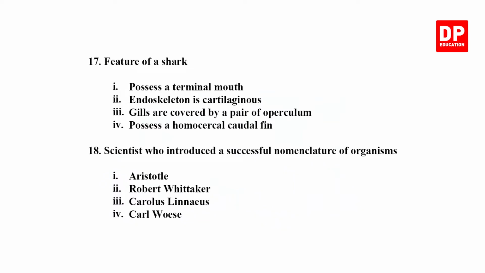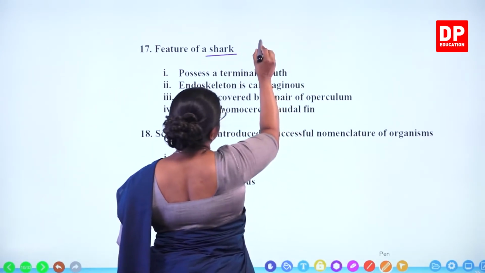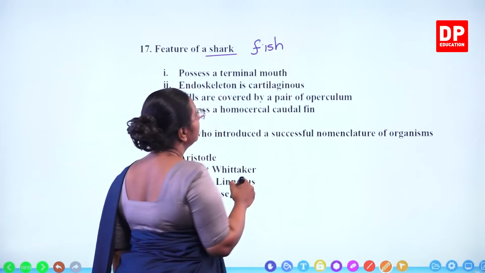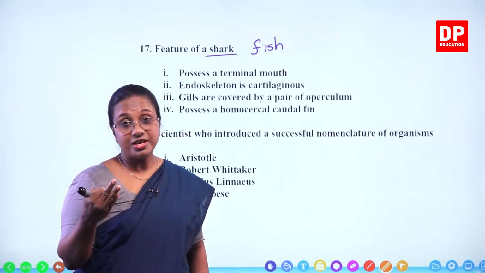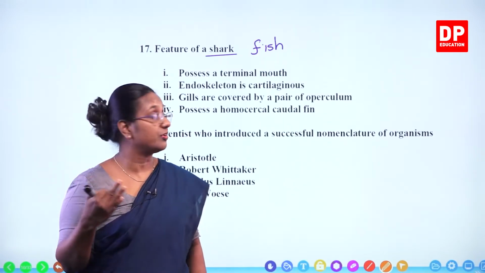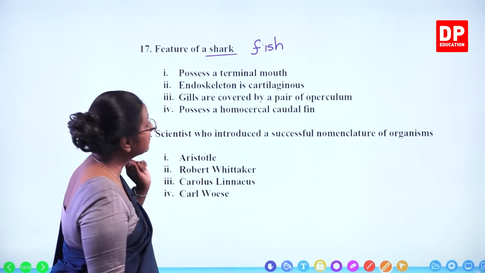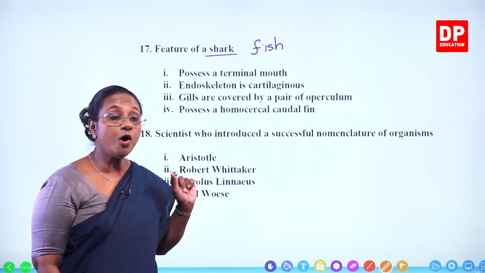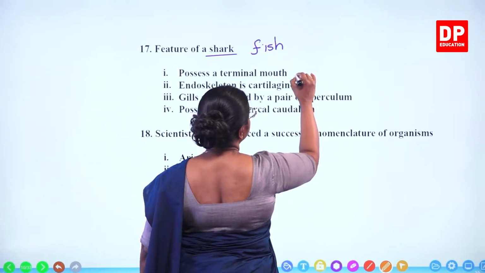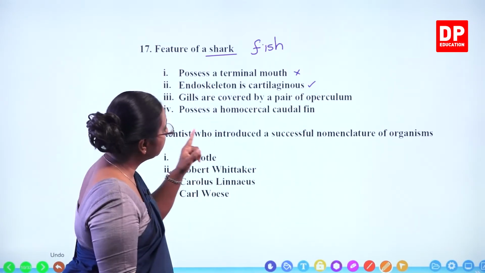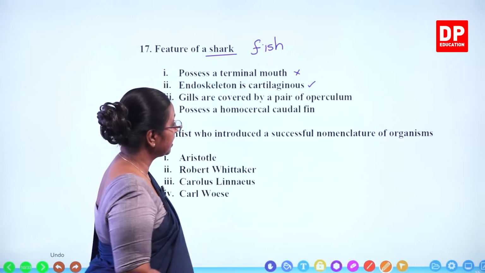Question number 17, feature of a shark. So what is a shark? It is a fish, and it has a cartilaginous skeleton. If you can remember, it belongs to class Chondrichthyes, cartilaginous fish. Possess a terminal mouth. Is that correct? Terminal mouth is for bony fishes. Endoskeleton is cartilaginous. That is correct. Gills are covered by a pair of operculum. That is incorrect because the bony fishes have gills covered by a pair of operculum.